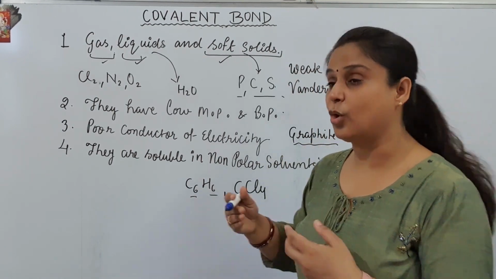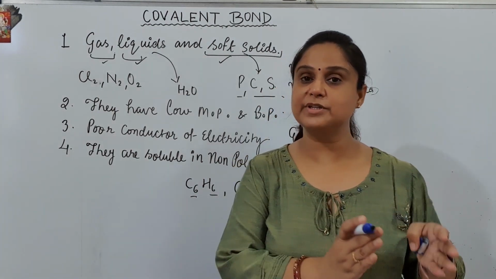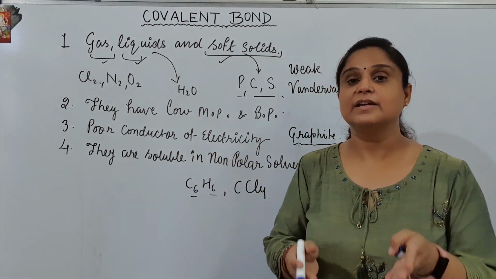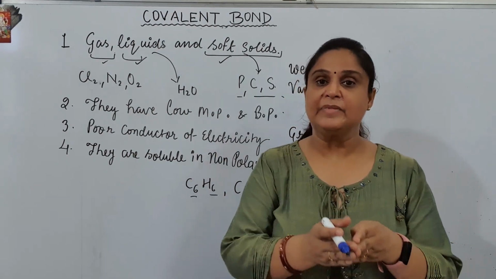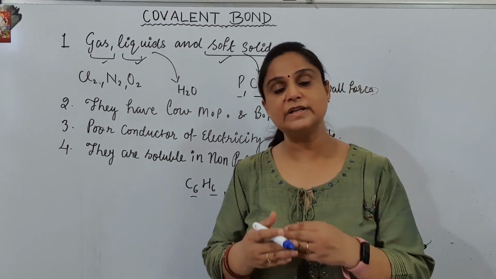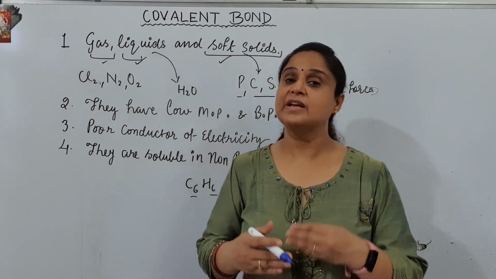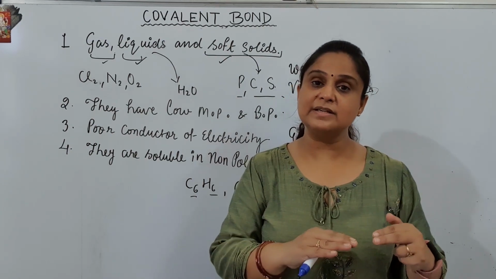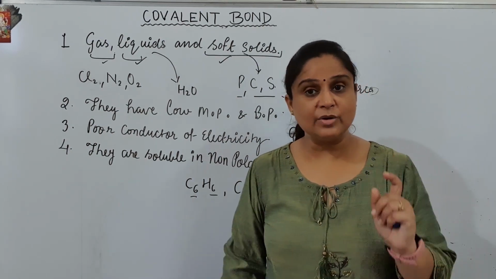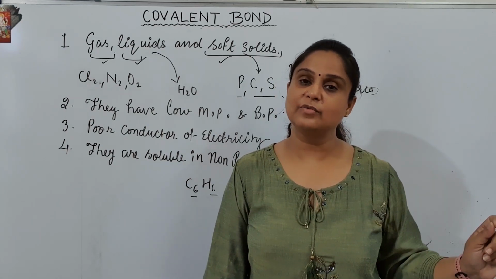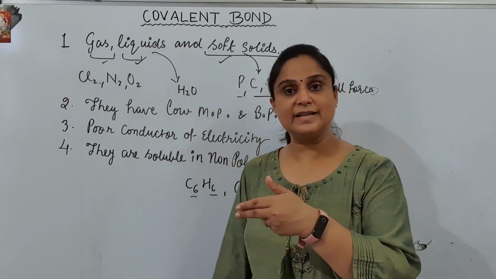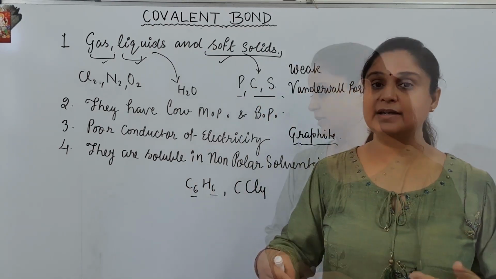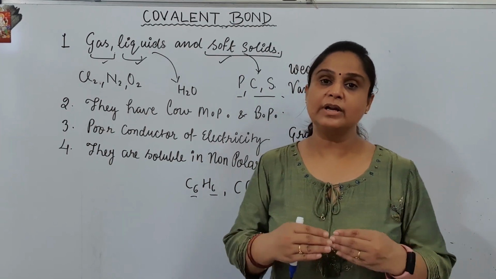So all the covalent bonded compounds are soluble in covalent solvents. Never will you see that oil, which is a covalent compound, is dissolved in water, because water is polar and oil is non-polar. But you can see the oil can be dissolved in ghee because both of them are carbon compounds and they can be dissolved easily with each other. On the other hand, we can mix petrol with diesel, we can mix petrol with kerosene, but we cannot mix kerosene with water, because water is polar in nature, and things like kerosene, diesel, petrol, oil, ghee are all non-ionic in nature.